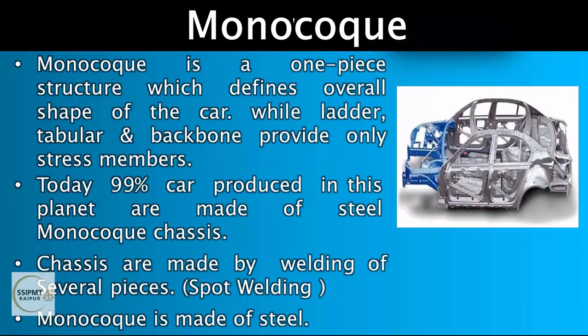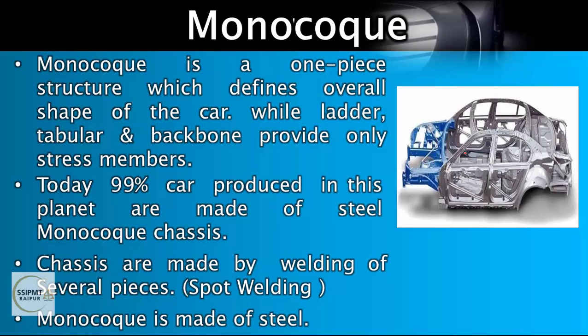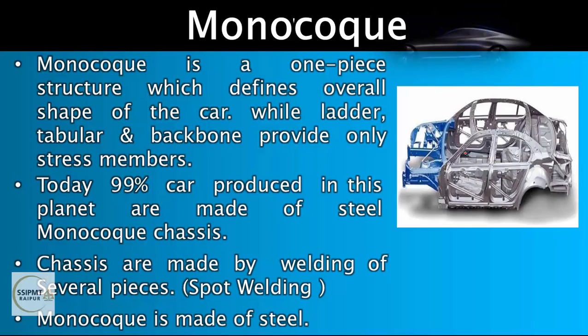Next one is a monocoque. It is a widely used frame. It is a type of an integral body. It is a type of a unit body. So monocoque is a one-piece structure which defines overall shape of the car. It is very different to the conventional and tubular and backbone structure, right? Today 99% of cars are produced with the help of this monocoque structure, or 99% car produced in this planet are made of steel monocoque chassis.